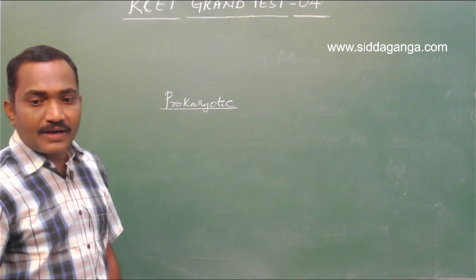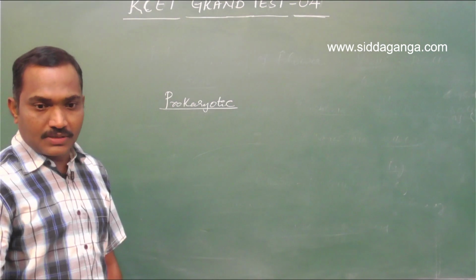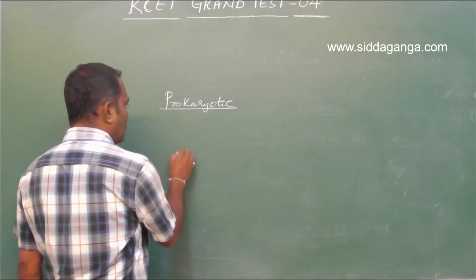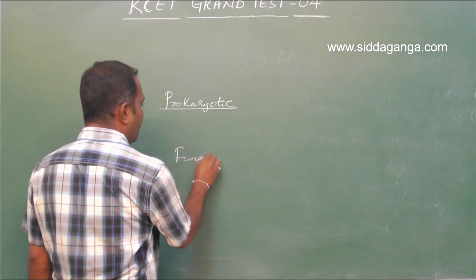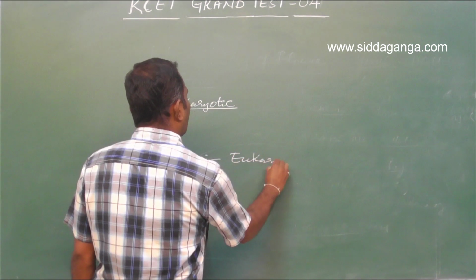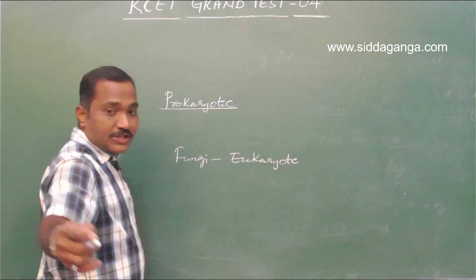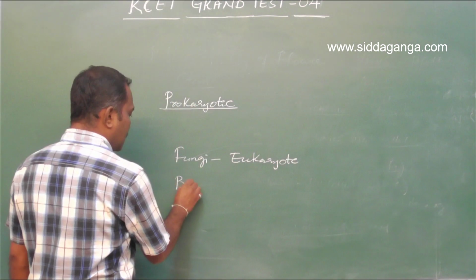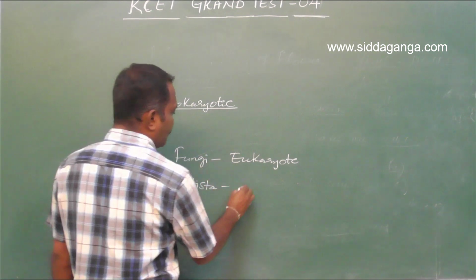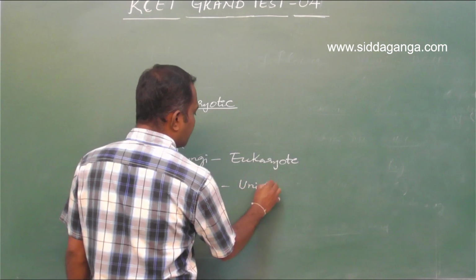So, kingdom fungi, it is a kingdom of eukaryotic cells. In the options you have fungi, this is eukaryotic. Next, protista. This is also a kingdom for unicellular eukaryotes.